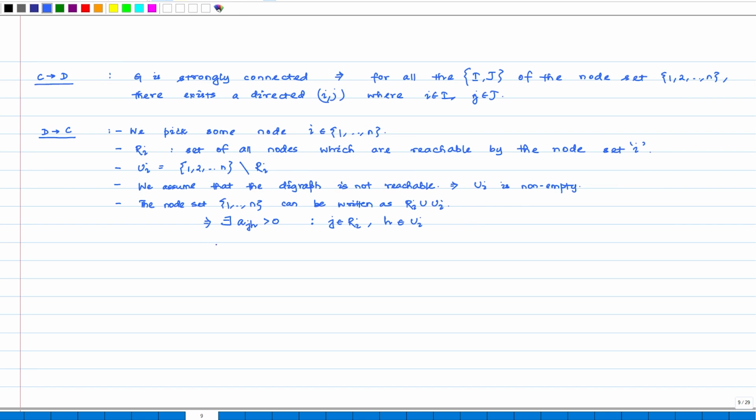What does this imply again? This implies that there exists an edge from R I to h.